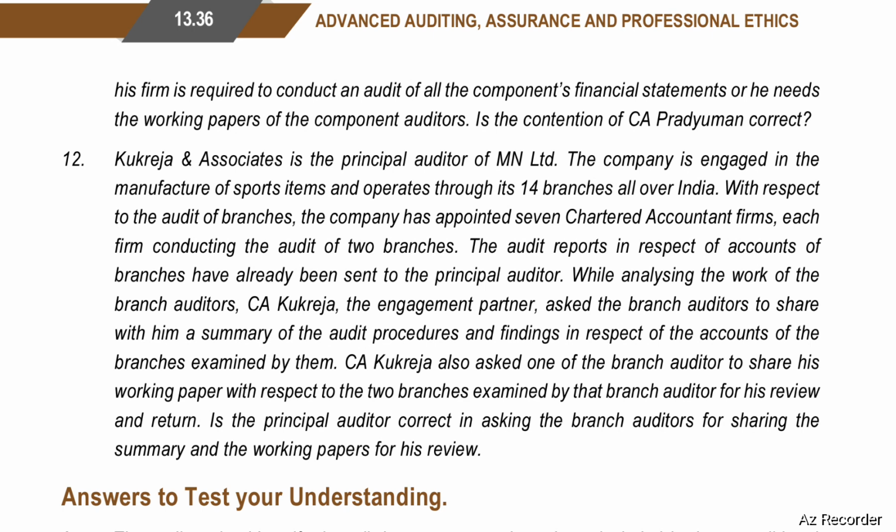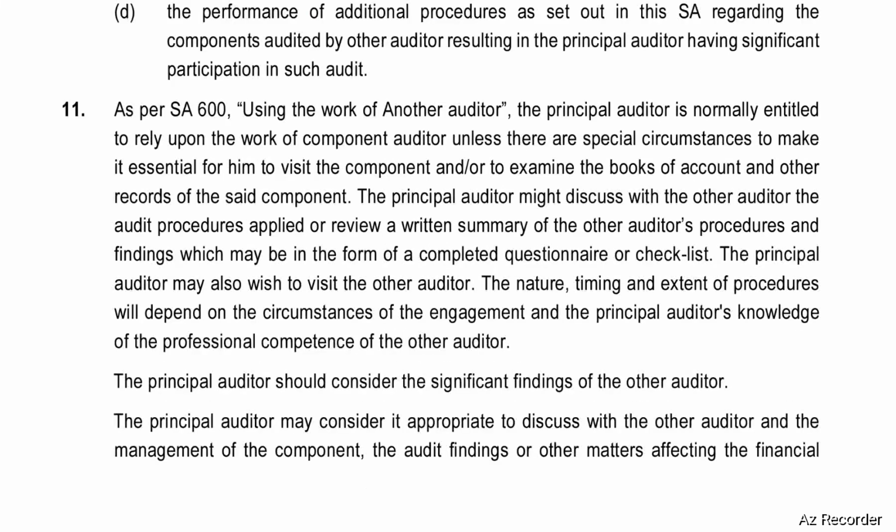As per SA 600, using the work of another auditor, the principal auditor is normally entitled to rely upon the work of the component auditor unless there are special circumstances to make it essential for him to visit the component and or to examine the books of accounts and other records of the said component. The principal auditor might discuss with the other auditor the audit procedures applied or review a written summary of the other auditor's procedures and findings, which may be in the form of completed questionnaire or checklist.